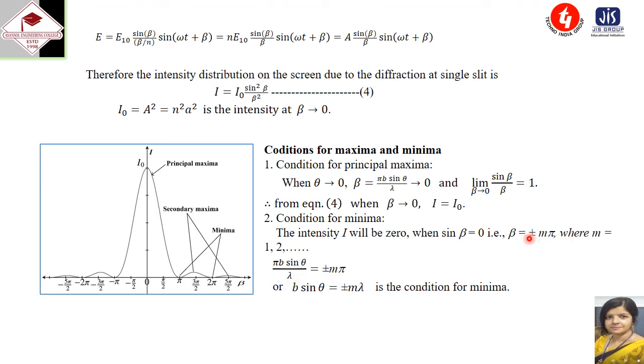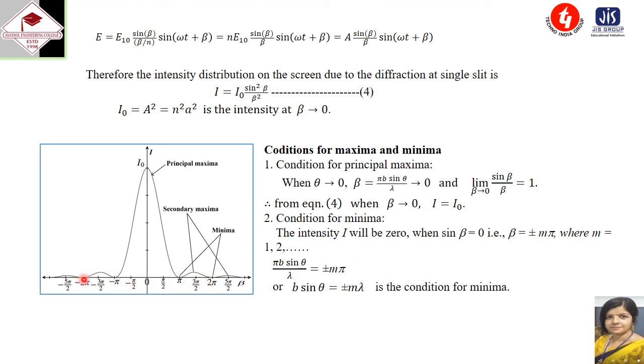That is, what is the condition of minima? Here beta equal to plus minus m pi. If we put m equal to 1, then beta equal to plus minus pi. So here minima is here and minima is here. So for the first, beta equal to plus pi and beta equal to minus pi. This is the minima. And for m equal to 2, we are getting plus minus 2 pi, this is 2 pi and this is minus 2 pi.